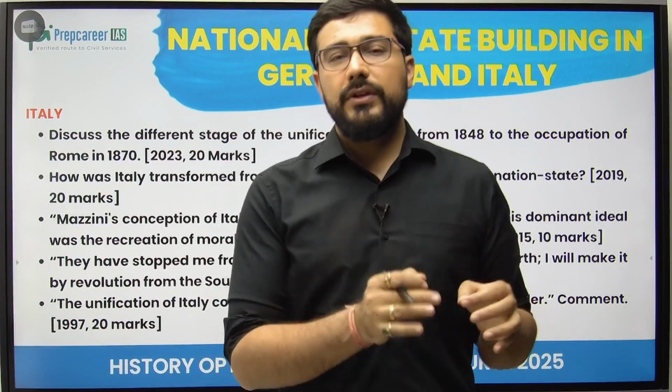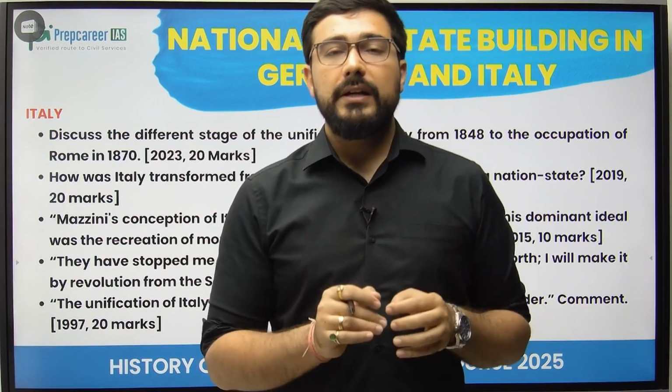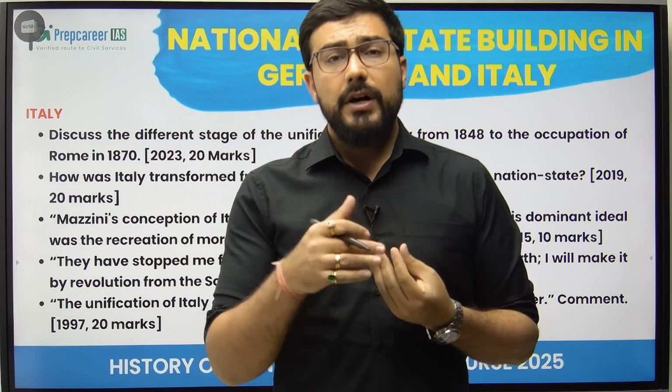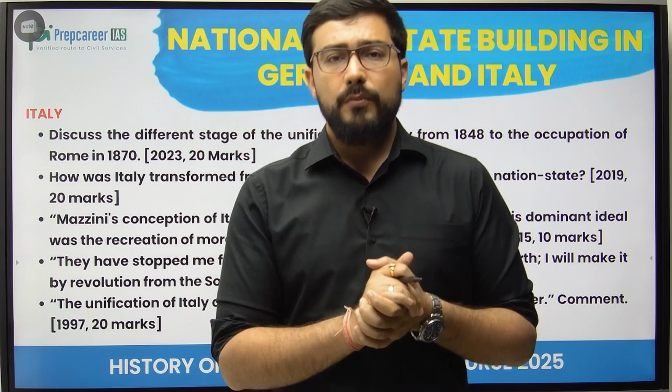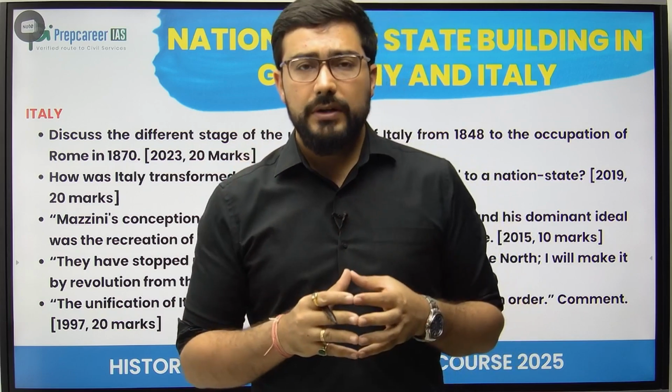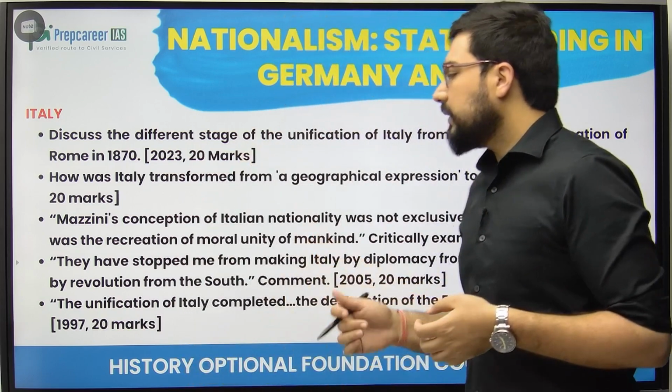Unification of Italy completed the destruction of European order, because the 1815 order, the Vienna order, was dividing Italy into multiple parts. Like the northern part was controlled by Austria, the southern part was controlled by France, the central part under the control of the Pope. So this is how Italy was very much divided. Only Piedmont, Sardinia was there, which was an Italian state.